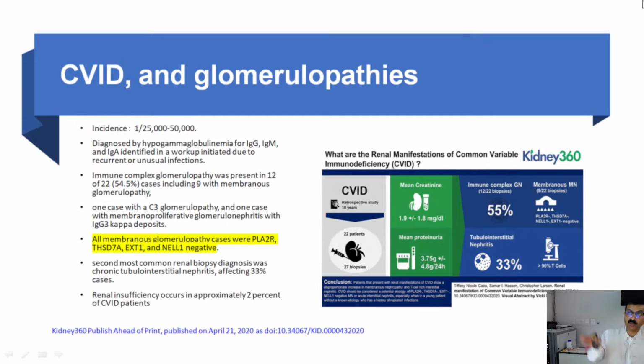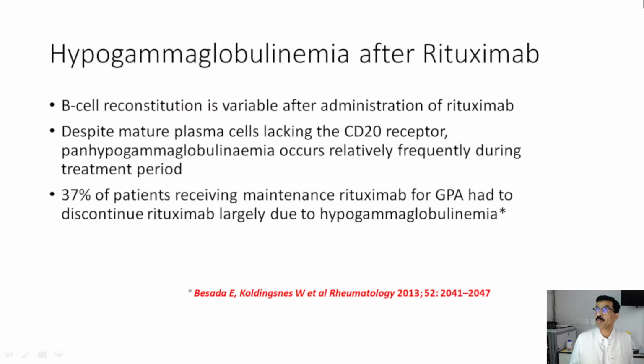Recently, just 2 years ago, one publication came in Kidney 360, and they evaluated all their cases of common variable immunodeficiency syndrome. They found that out of probably 400 cases of common variable immunodeficiency syndrome, 22 cases had nephrotic syndrome, 12 of them had immune complex glomerulonephritis, and 9, approximately 40% of patients, had membranous glomerulonephritis. So it is possible that a patient with common variable immunodeficiency syndrome can have this kind of manifestation.